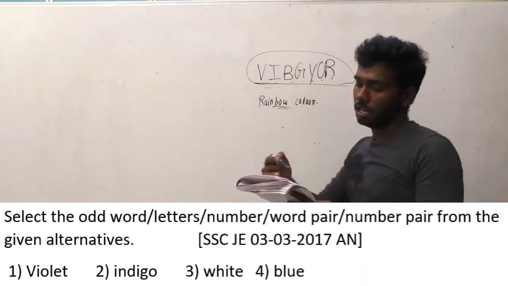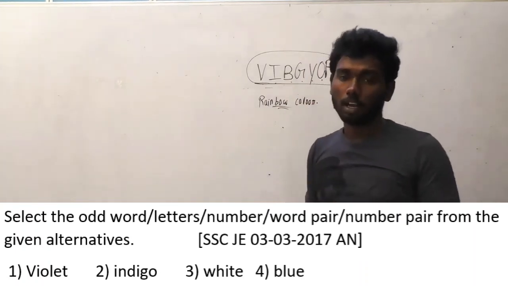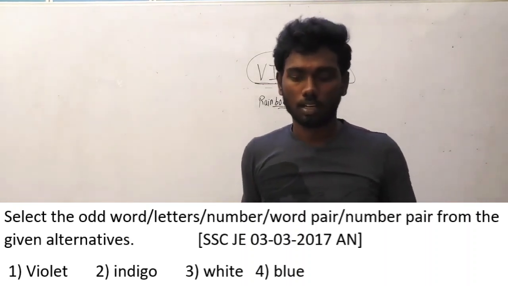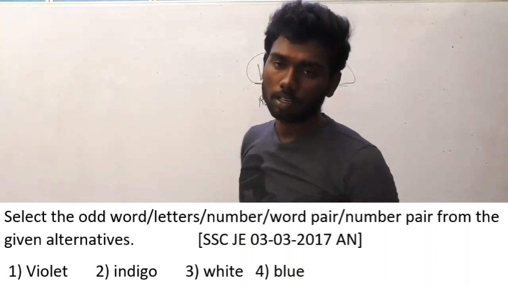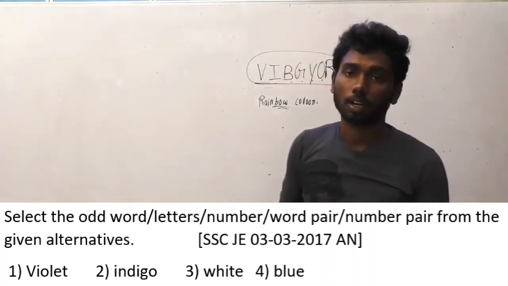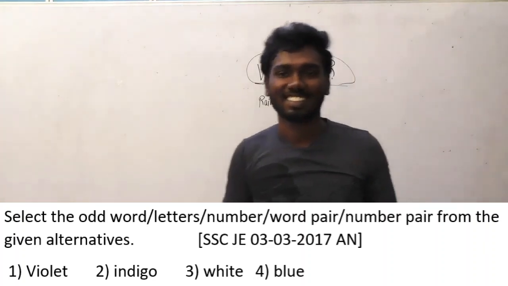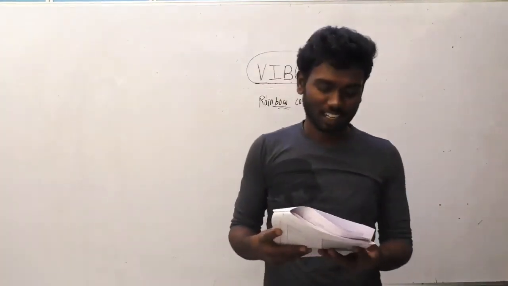In the given answer options, except white, all the other colors are rainbow colors. So that's the clue here. The color which is not a rainbow color is the answer option. So white is not a rainbow color. Let us move on to the next question.